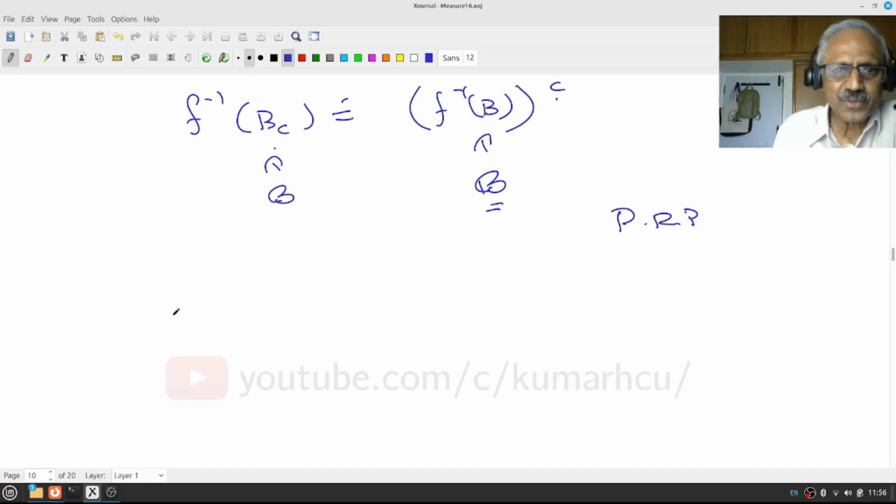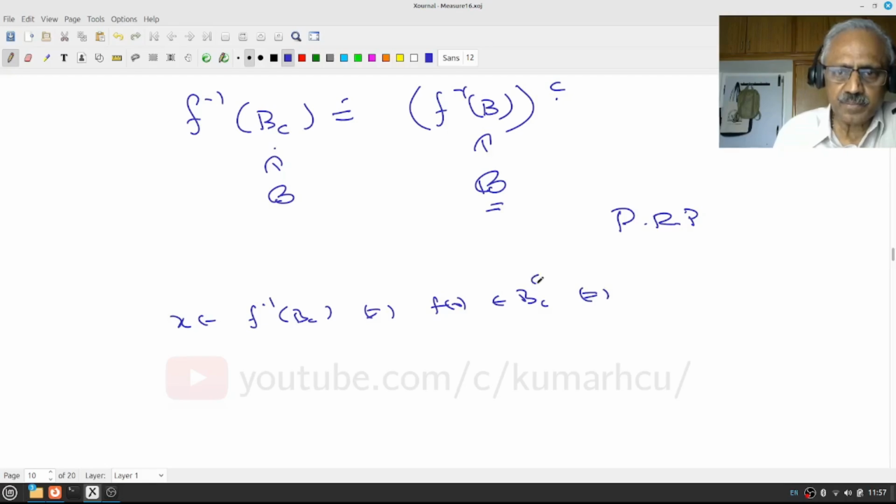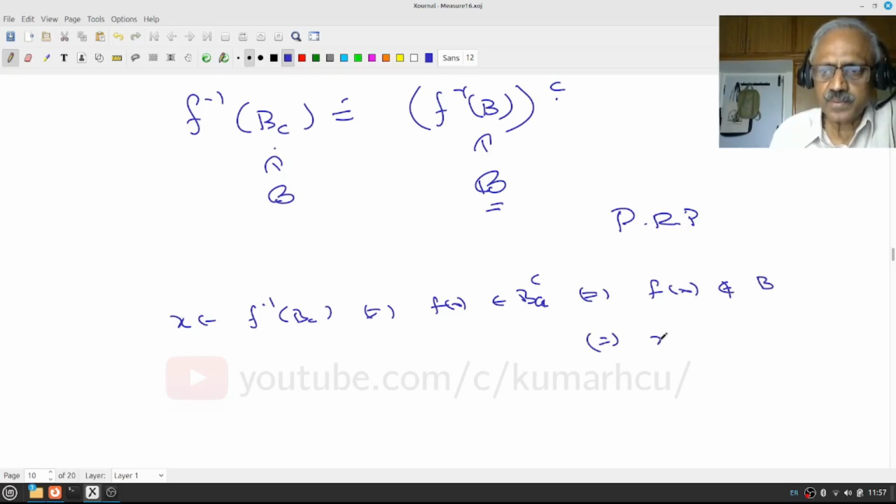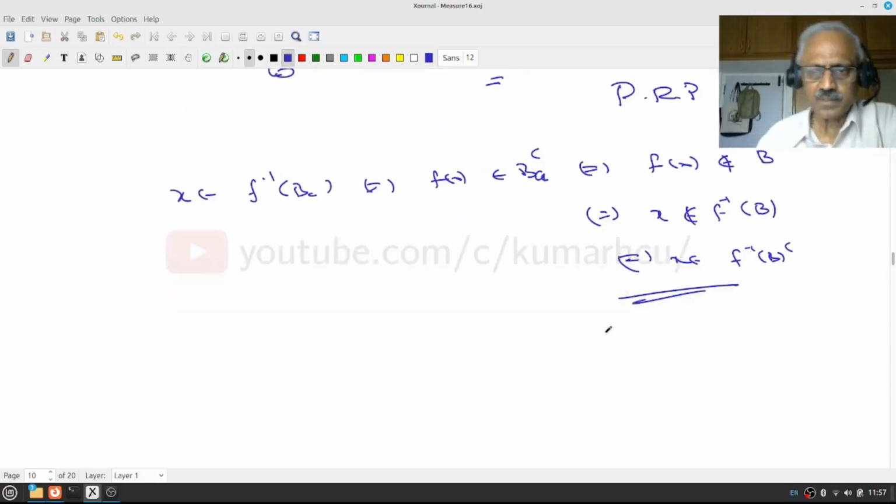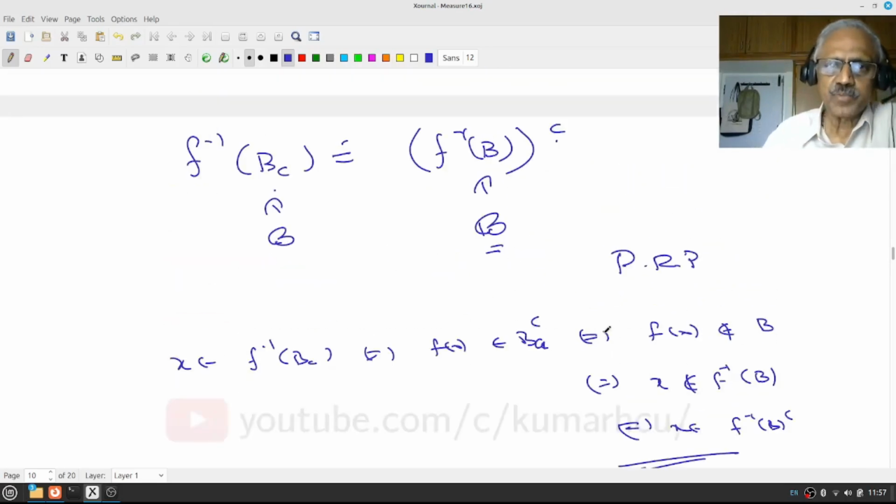So x belongs to the left side, F inverse of B complement, if and only if F(x) belongs to B complement, if and only if F(x) does not belong to B. This is if and only if x does not belong to F inverse of B. That is if and only if x belongs to the complement of F inverse of B. I hope I did it correctly. So we proved this result.